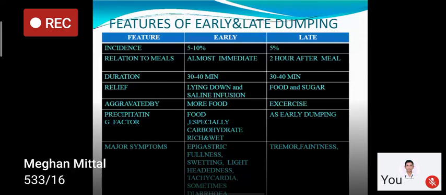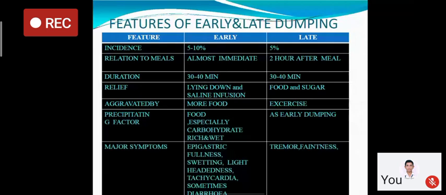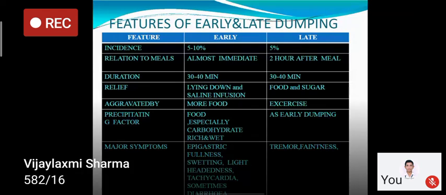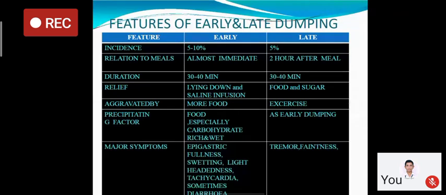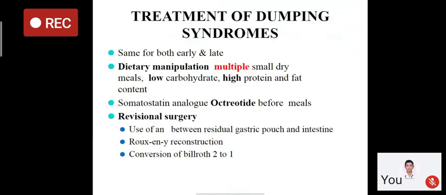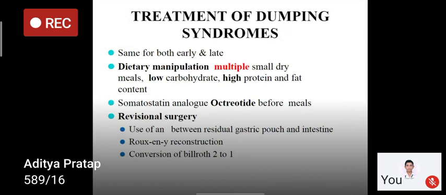And in late dumping syndrome, it occurs after 2 hours, as high glucose leads to increased secretion of insulin, which leads to secondary hypoglycemia. So the features of hypoglycemia, like tremors and faintness, occur. It is aggravated by exercise and relieved by food and sugar or dextrose infusion. So treatment for both is the same.